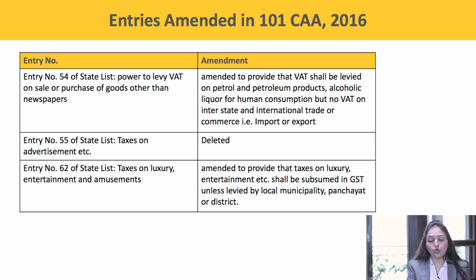Entry number 62 of State List, taxes on luxury, entertainment and amusement. This entry has been amended to provide that taxes on luxury, entertainment etc. shall be subsumed in GST unless levied by the local bodies, municipalities, panchayats. This means that tax on luxury, entertainment etc. shall continue to be levied by the state if it is levied by the local bodies.